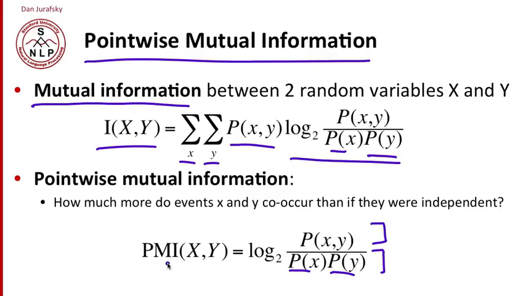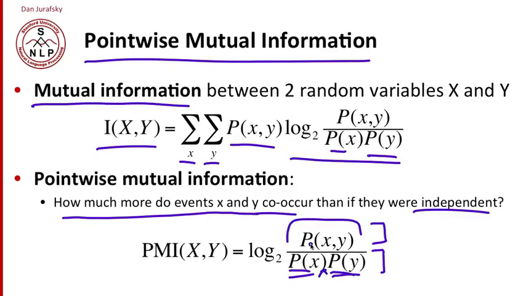So what pointwise mutual information is asking, as a ratio, is how much more do two events, x and y, co-occur than if they were independent. If they were independent, they would have these independent multiplied probabilities, and how much does the joint occur more often than we'd expect from independence? That's the intuition of pointwise mutual information.